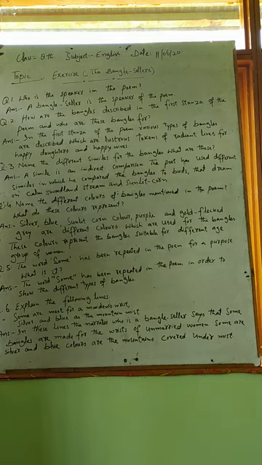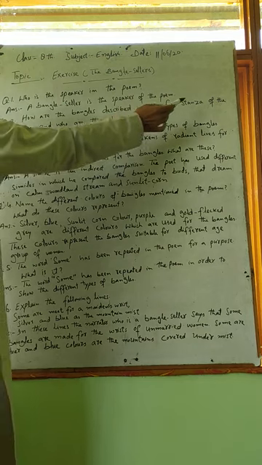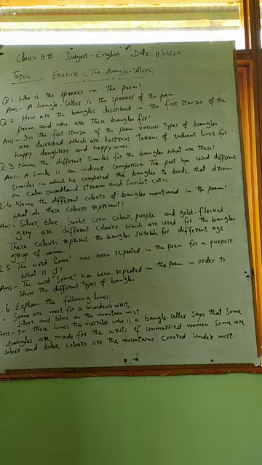Now question number second: how are the bangles described in the first stanza of the poem and who are these bangles for? In the first stanza, पहले stanza में इन bangles को किस तरह describe किया गया है and who are these bangles for? और जो ये bangles है ये किन के लिए है? इसका आंसर है क्वेश्चन नंबर सेकंड का.